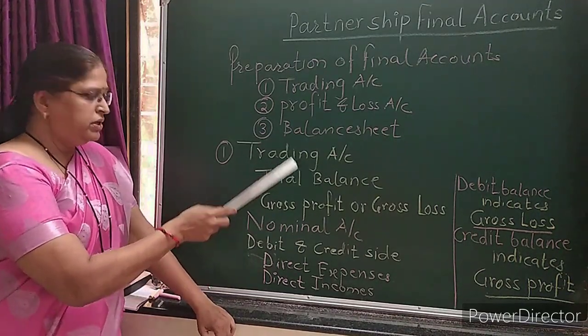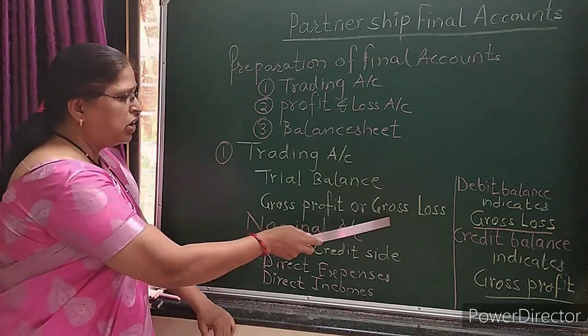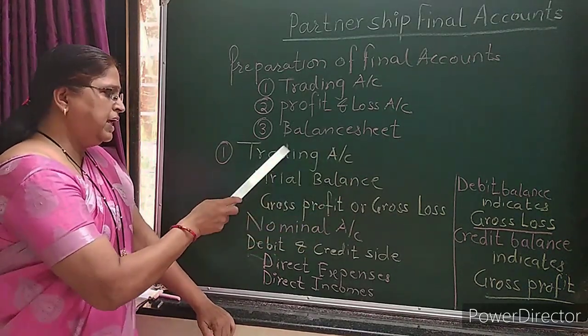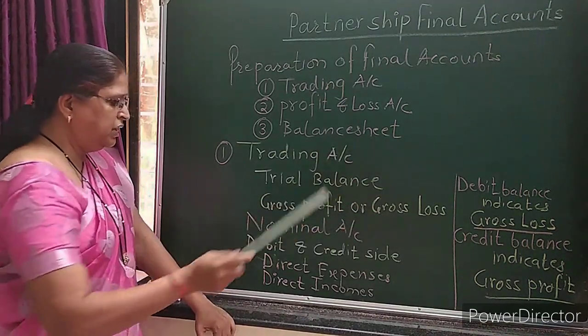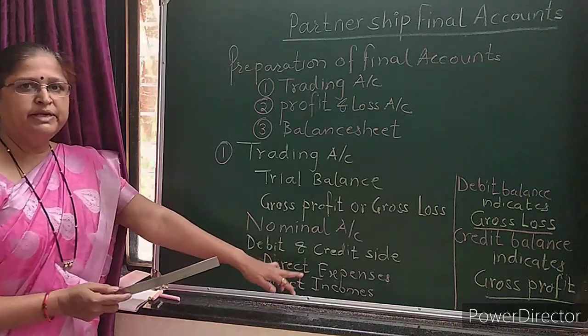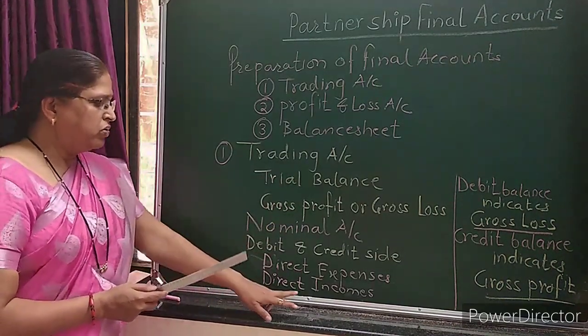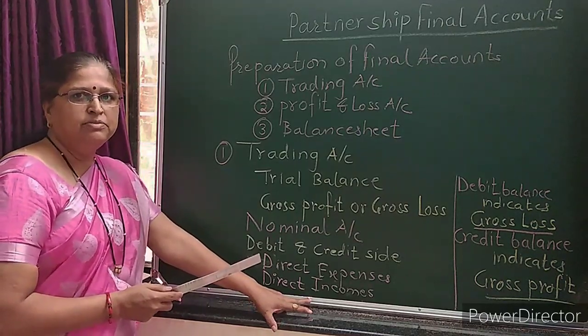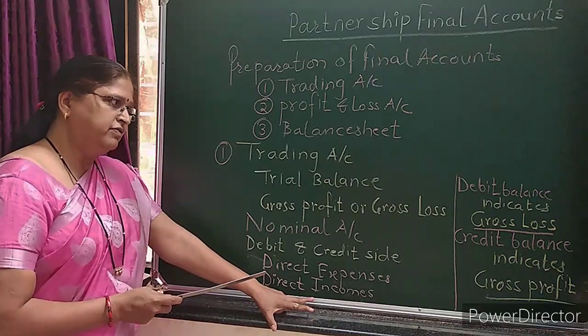This trading account is prepared to find out the gross profit or gross loss of the business. So the main aim of it is to find out the gross profit or gross loss of the business. Direct incomes are those incomes which are received by sale of products or services.